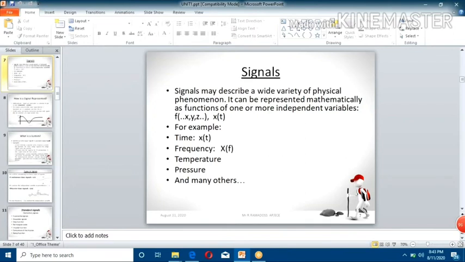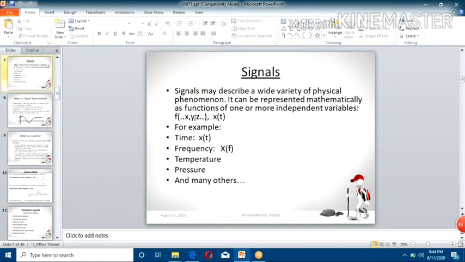Some students said analog signal, digital signal. Yes, these are also signals, but they come under types of signals, right? So the correct definition: a signal can be defined as any physical quantity that varies with one or more independent variables. The function depends upon one or more independent variables. So look at this function: function of x comma y comma z. This is one kind of signal.